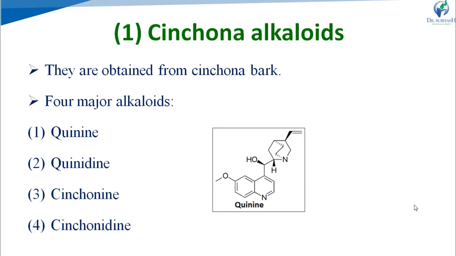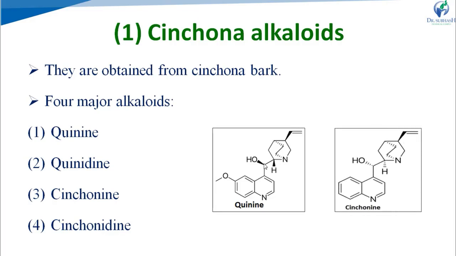See in the structure of quinidine, there is a chiral center here in the side chain. One chiral carbon is present, so it produces a pair of enantiomers, right? So quinine is the levoisomer and its dextroisomer is known as quinidine. And second one, cinchonine. In the cinchonine structure, again a chiral center is present, so it also produces a pair of enantiomers. Cinchonine is the dextroisomer and its levoisomer is known as cinchonidine.